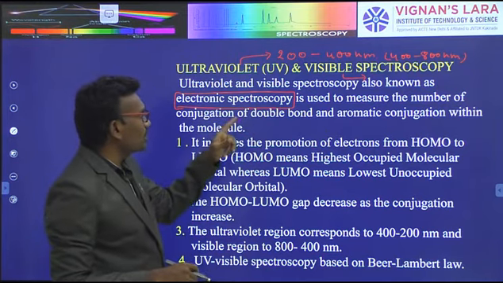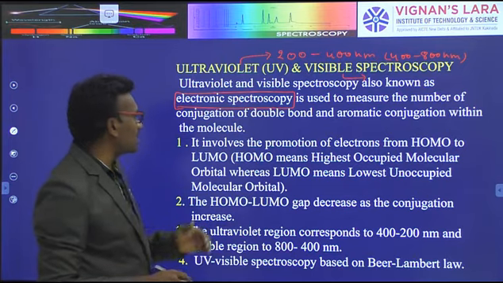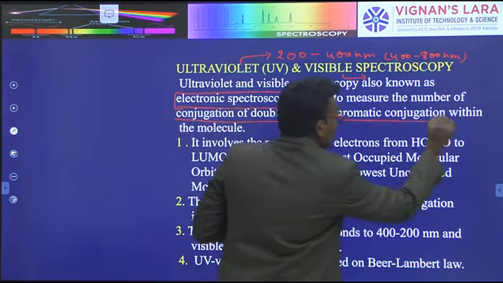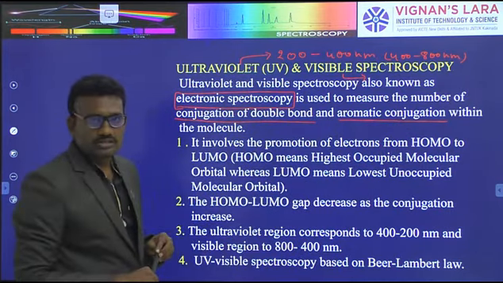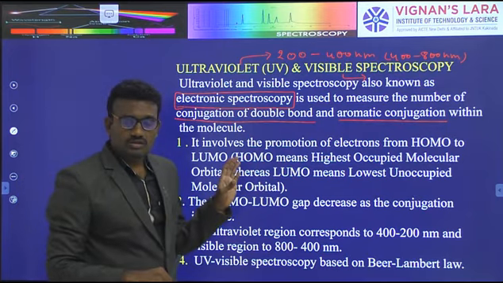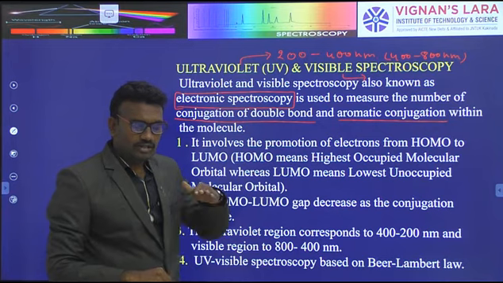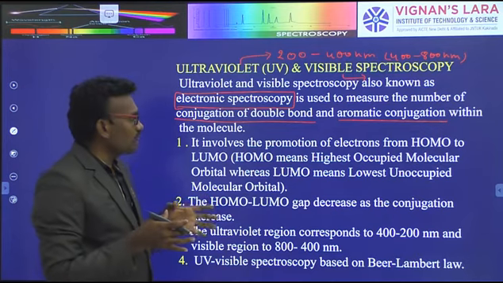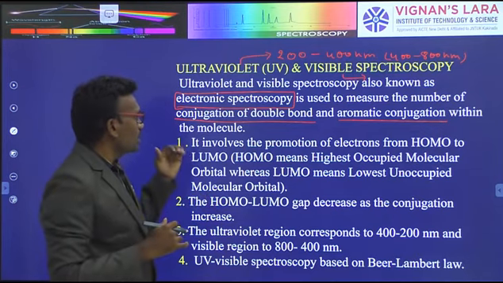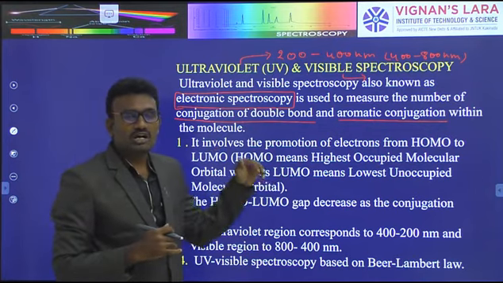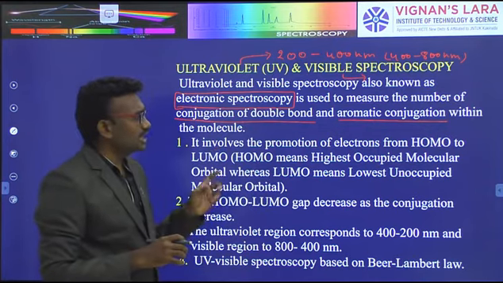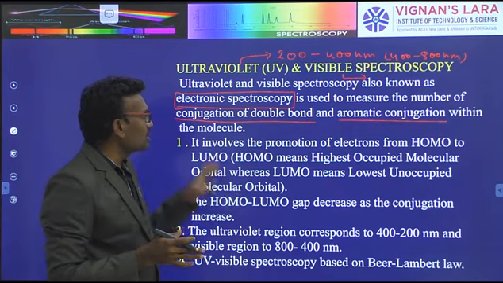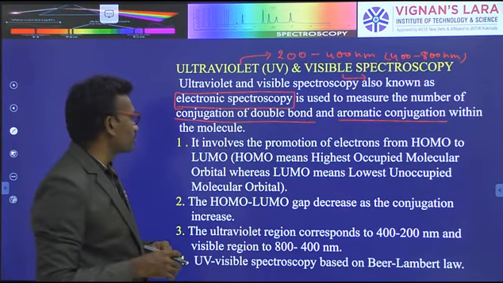Ultraviolet visible spectroscopy is used to measure the number of conjugated double bonds and aromatic conjugation within molecules. Based on the electrons transferred from the ground state to the excited state, we measure compounds which have conjugation, double bonds and aromatic conjugation. Based on the electron transfer, different types of compounds or samples are determined in UV visible spectroscopy.